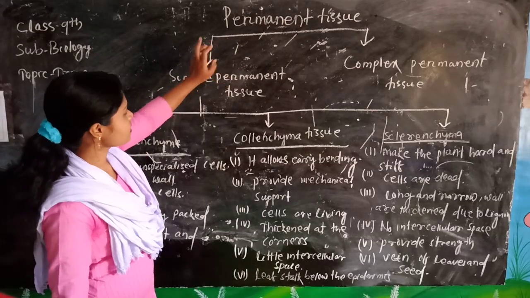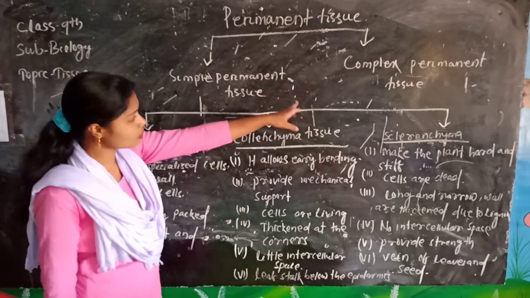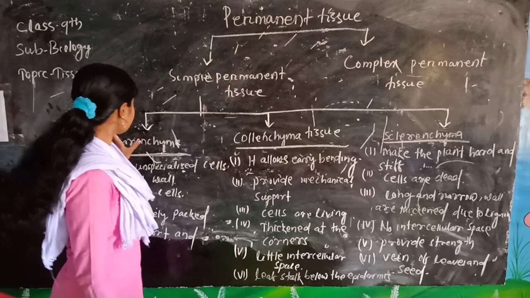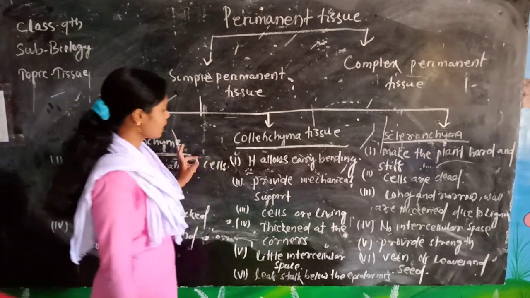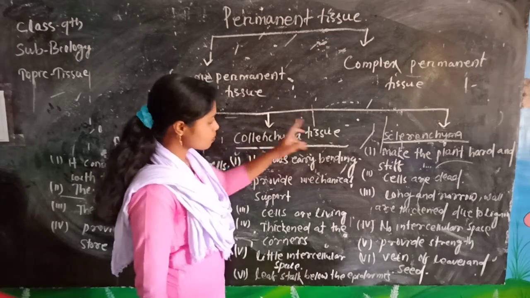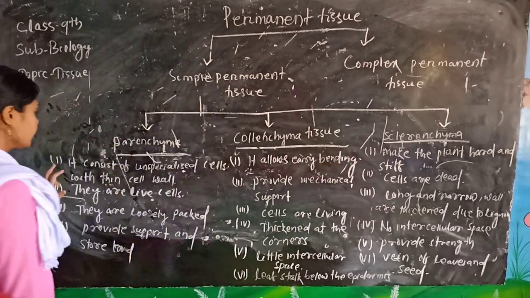So now we discuss the permanent tissue. Permanent tissue is of two types, that is simple permanent tissue and complex permanent tissue. Simple permanent tissue is again divided into parenchymatous tissue, collenchyma tissue and sclerenchyma tissue. First we discuss the parenchymatous tissue.